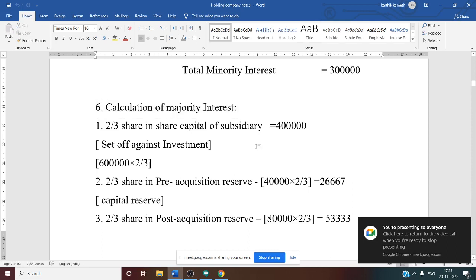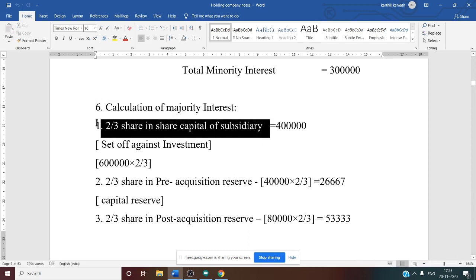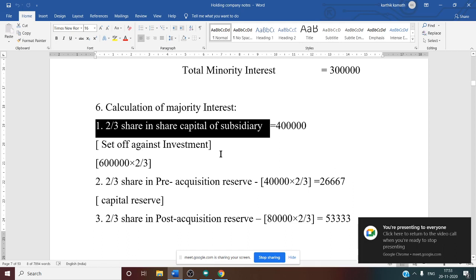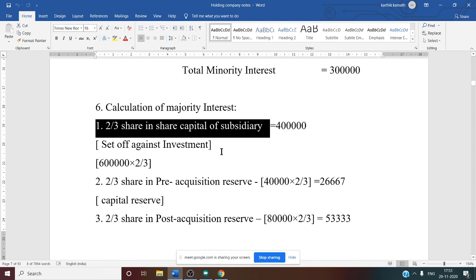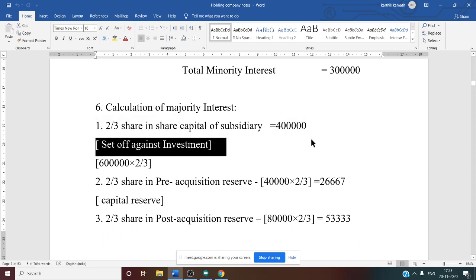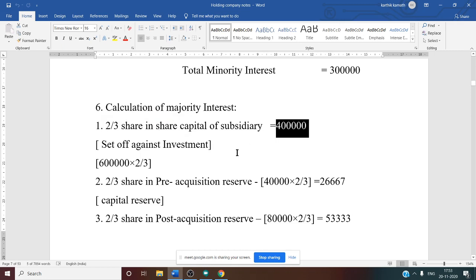First under this, 2 by 3 share in share capital of subsidiary. Why? Because our ratio is 2 is to 1, so the majority ratio is 2 by 3. 2 plus 1 is 3, so 2 by 3 is our majority ratio. Share capital we know is 6 lakh. 6 lakh into 2 by 3, you will get 4 lakh. This 4 lakh, majority share in the share capital of subsidiary, we have to set off against investment.